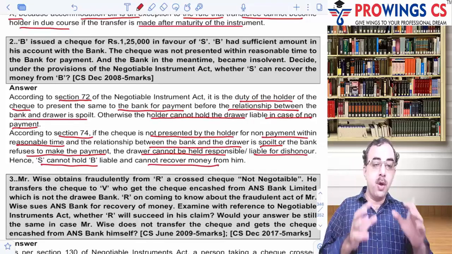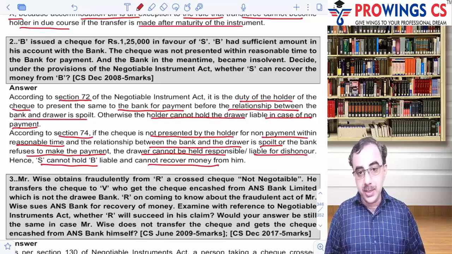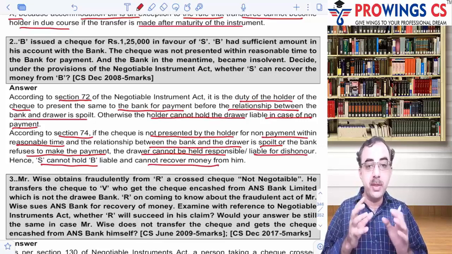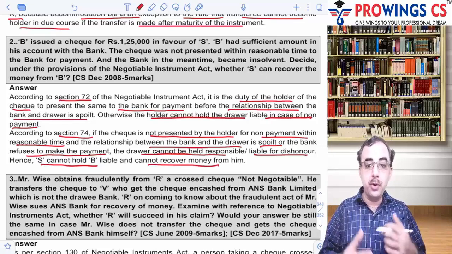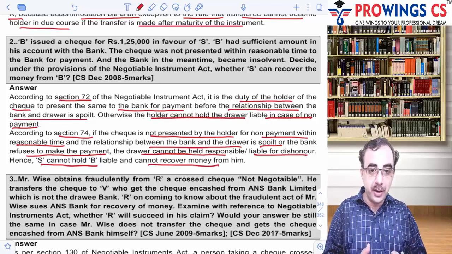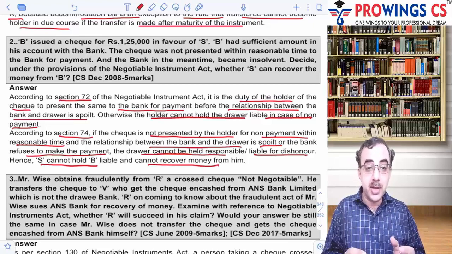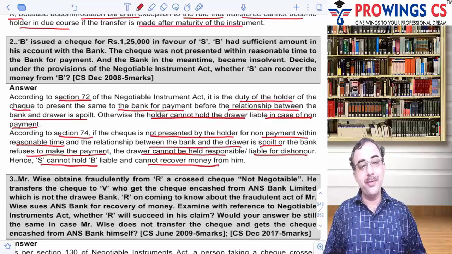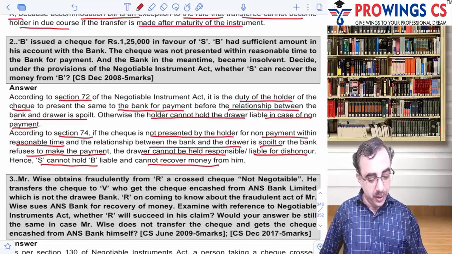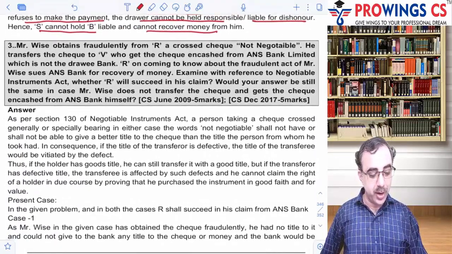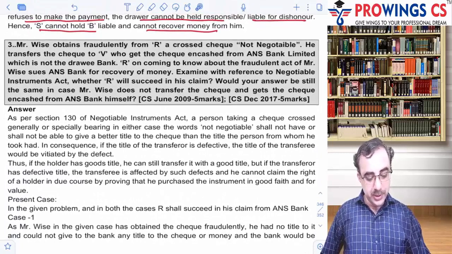That is why we say always present the check within a reasonable time. And what is reasonable time? The validity of a check. So if you don't present the check within the validity period, it is beyond the reasonable time. And I would suggest present the check as soon as possible. Okay, don't even wait for 3 months. Okay, fine, unless you have a post-dated check or antedated. Okay, let's see the other one.